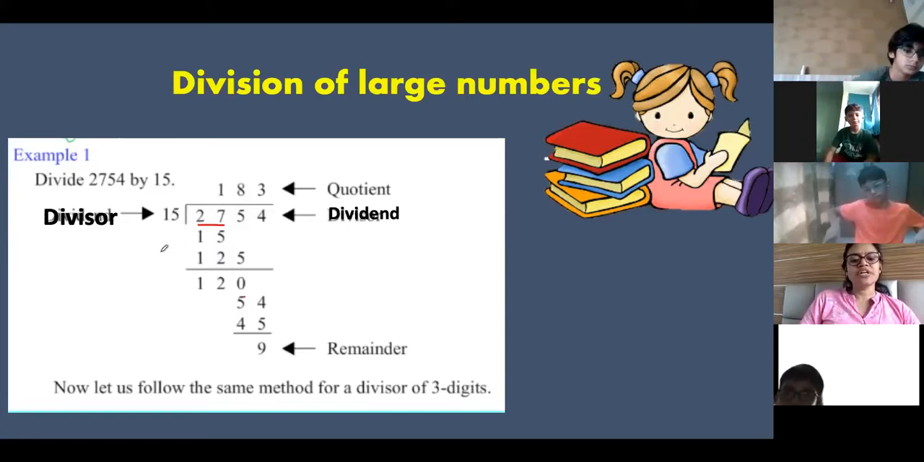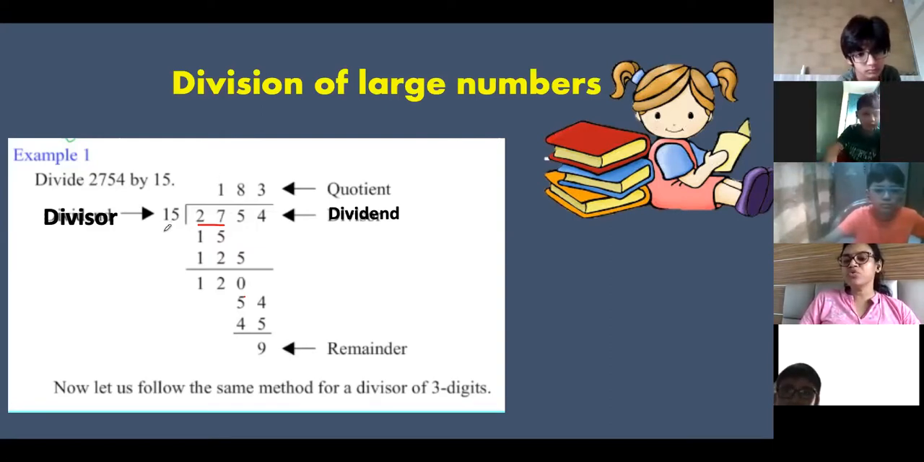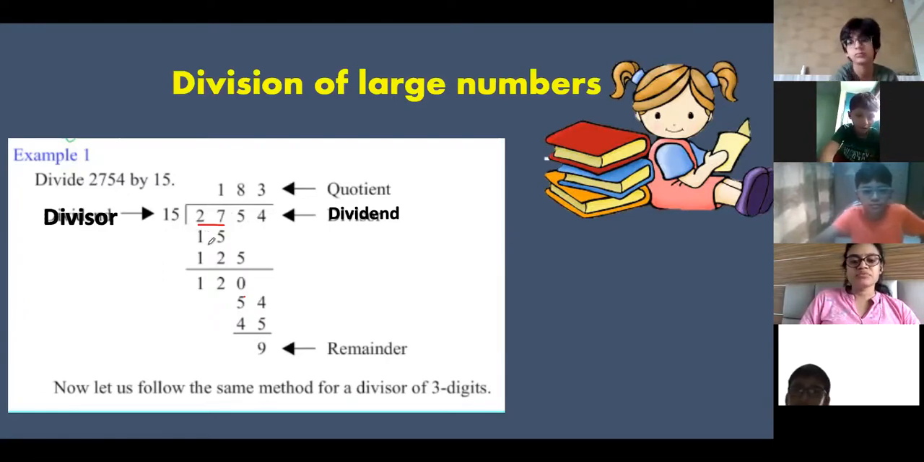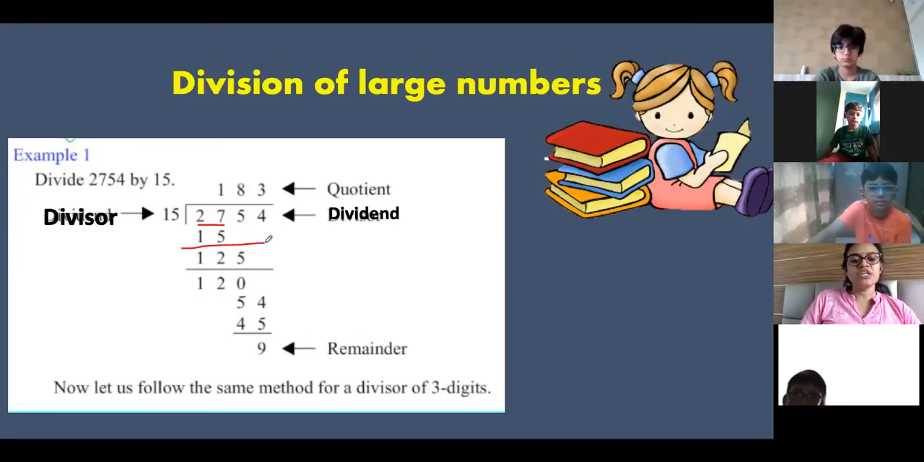So how much are you getting? If you divide 27 by 15, what is the answer? 15 ones are 15, 15 twos are 30. 30 will not come over here. So 15 ones are 15, you will write. And then we will subtract. After subtracting, 7 minus 5 is 2 and 2 minus 1 is 1. This is your remainder after subtracting this.